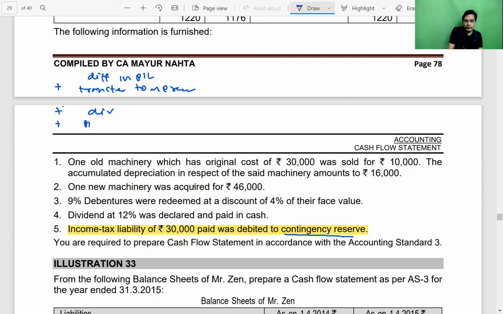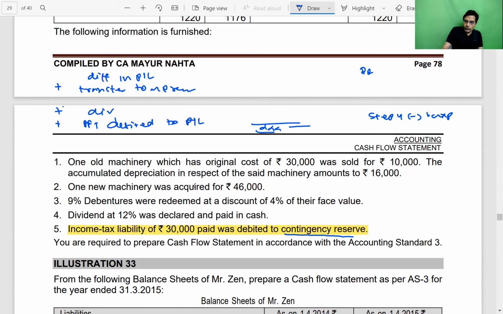Then we used to add the provision for tax debited to P&L account, because to find out profit before tax, the tax expense recorded in the P&L account we have to add back. Then we will get profit before tax, and this we used to take in the operating activity. And then in step number 4, we used to minus the tax paid.